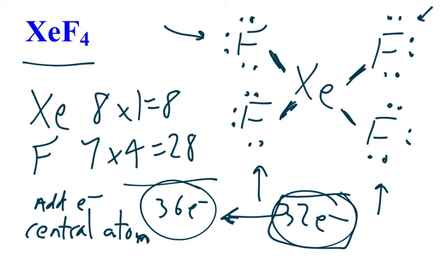So when you add them in pairs, I'm going to put 1, 2 here, and then 3, 4 over here. And there are the 4 dots that I just added. And if you look at this carefully, xenon is acting as an exception. It is happy not by having 8, but in this case, it has 12 electrons around it. Okay? So this is xenon tetrafluoride.